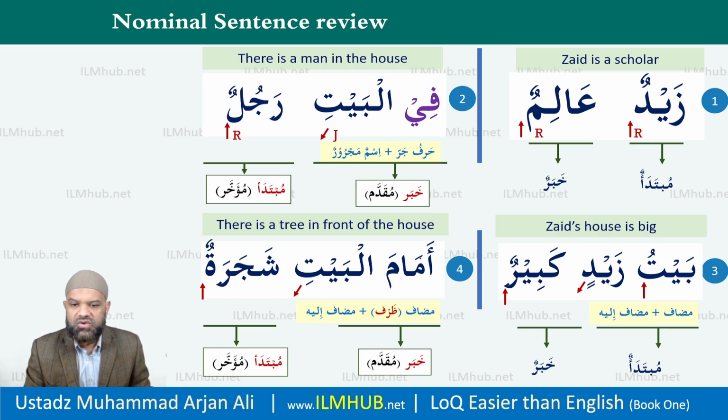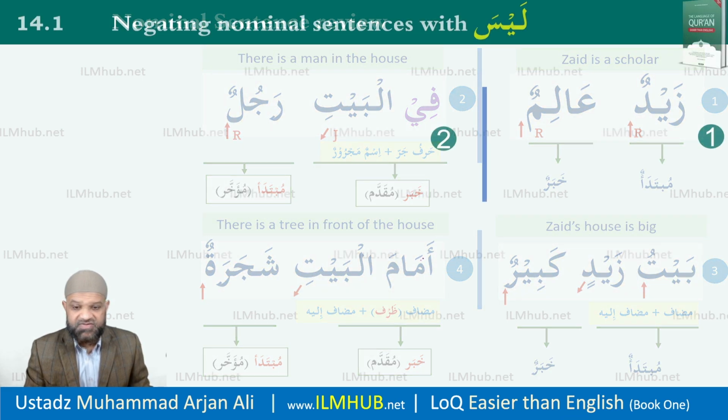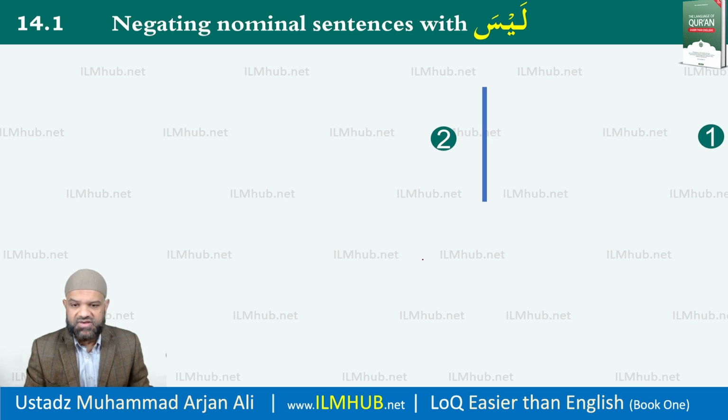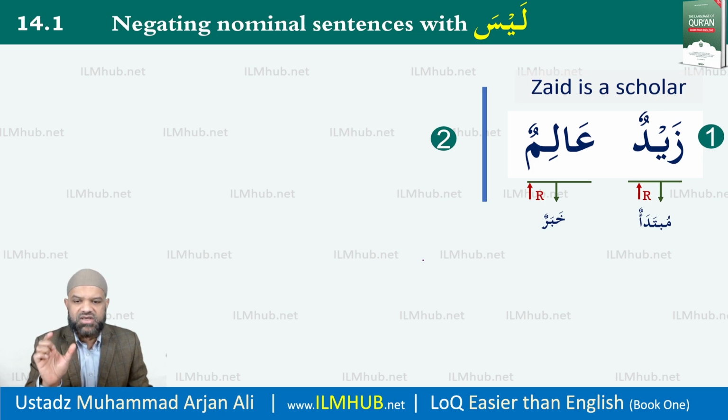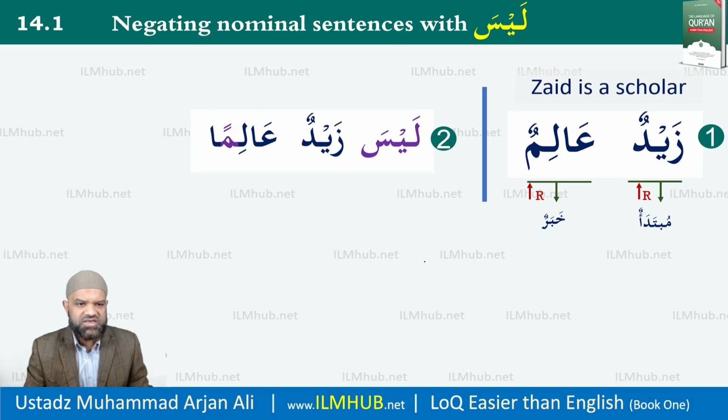Now let us look, how do we negate nominal sentences? Two examples of sentences, first in the positive and the second in the negative. So I'm saying Zaydun alimun. Now, of course, we just did that. Zayd is a scholar. Mubtada and khabar. Now we're going to use a word called Laysa. Now Laysa is actually a verb in Arabic, and it can be conjugated to 14 different forms. Laysa. So it will negate a Jumlah Ismiyyah. Please pay attention to that.